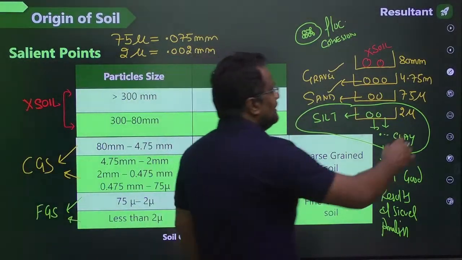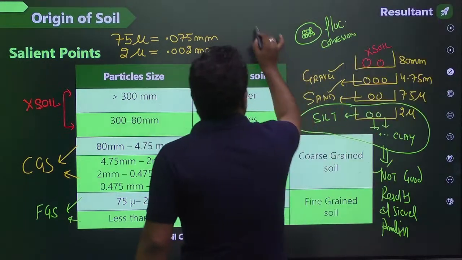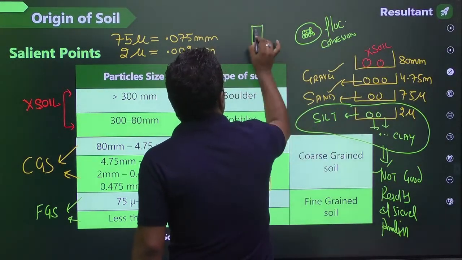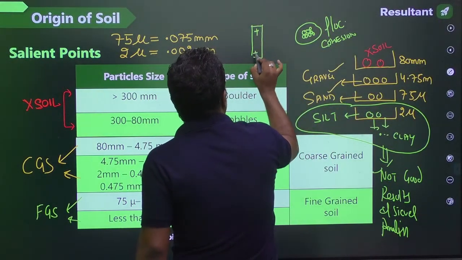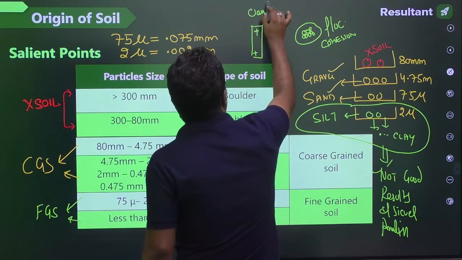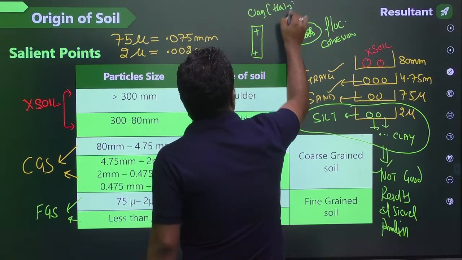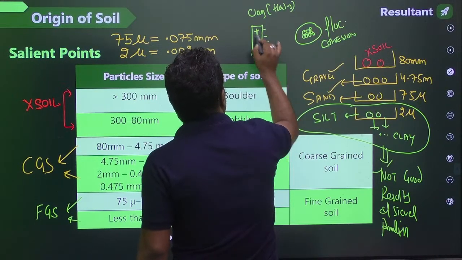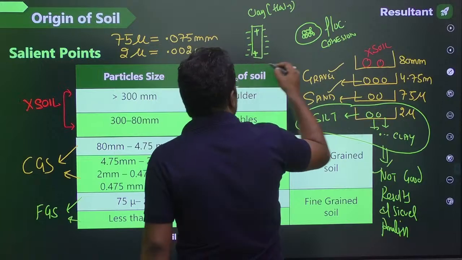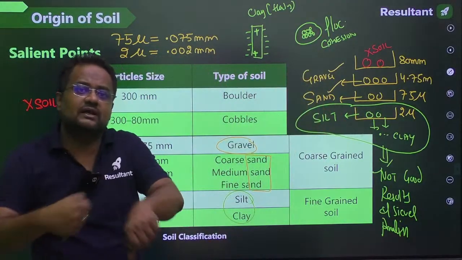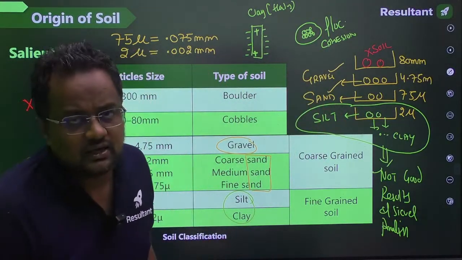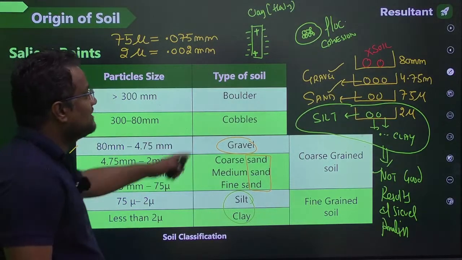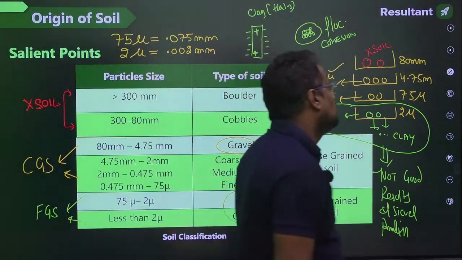Fine grain soil, let me tell you guys, has a flaky shape like this, and especially clay has a flaky shape, where the charges are separated, plus charge is here and minus charge is here. So one minus may be attracted by some other plus, so they may make a flock or make a cohesion. But these kinds of charge distributions are absent in coarse grain soil.